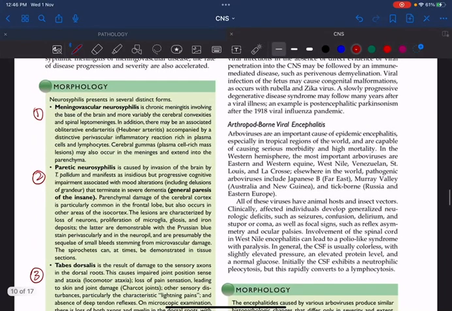So meningovascular means it involves the meninges of the brain along with the vascular structures of the brain. And remember, the most important arteries involved are the end arteries. What do you mean by end arteries? The arteries which do not have any anastomosis with any other artery are called end arteries. There will be end arteritis. End arteritis is one of the characteristic hallmark features of syphilis, and that too Heubner's artery. Heubner's artery is an important artery that mainly supplies the internal capsule. So there will be Heubner arteritis and an inflammatory reaction.